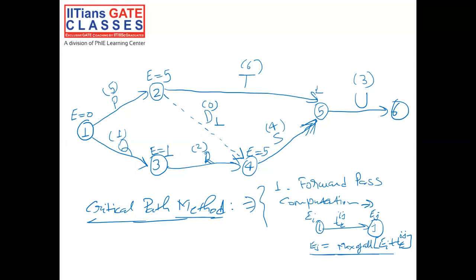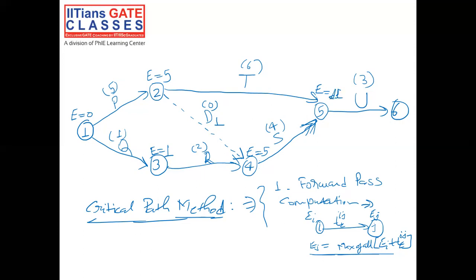Now come to event 5. For event 5, calculate with respect to event 2, that would be 5 plus 6, that is 11. And with respect to event 4, that would be 5 plus 4, that is 9. So 9 comma 11, maximum is 11.